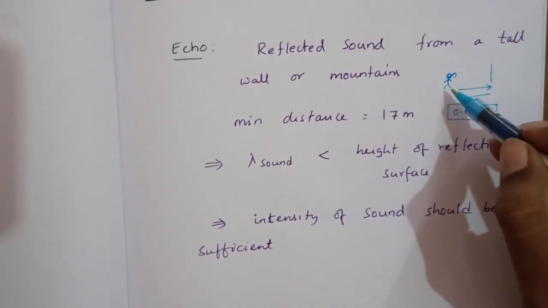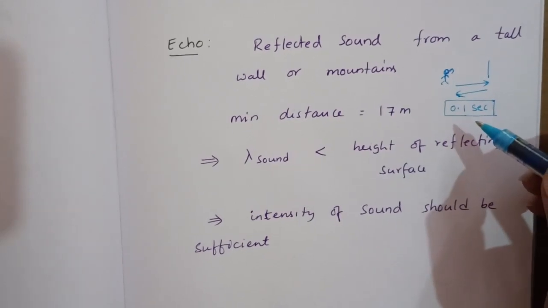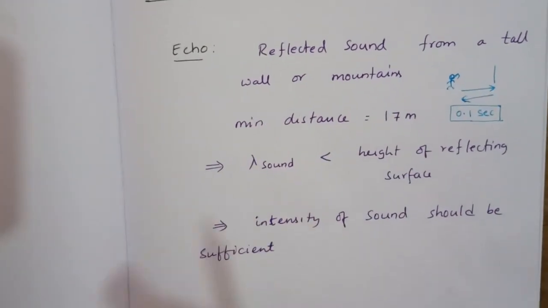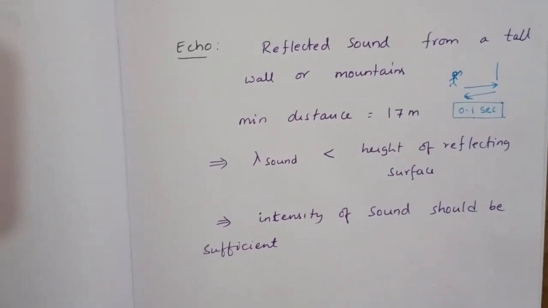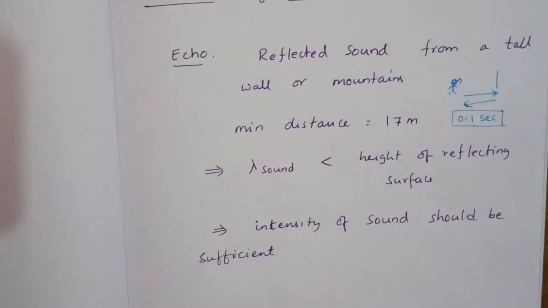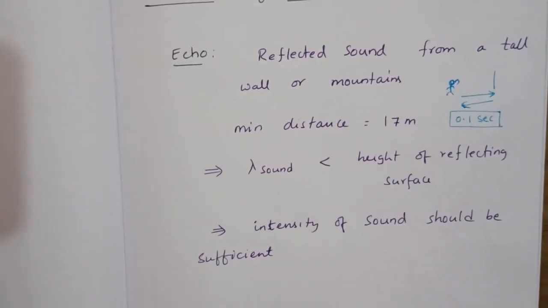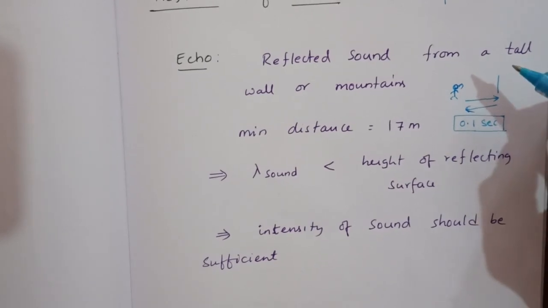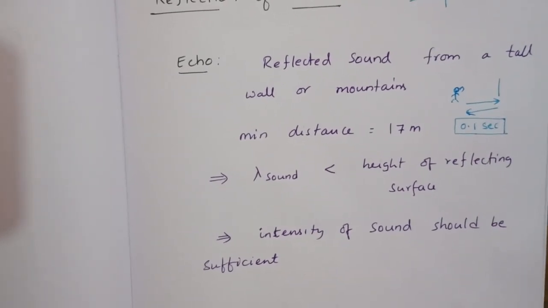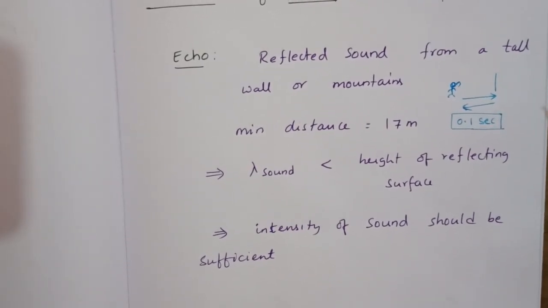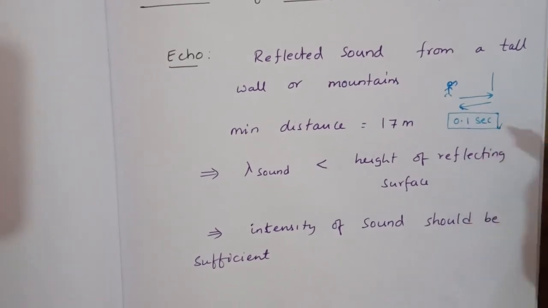So if the gap between two sounds is a minimum of 0.1 second, then the listener can listen to both sounds. When I say hello, I can listen. Then it reflects back, and again I should listen to that same hello. If both come at a time, I can't identify them. The human brain can't differentiate, so the gap should be 0.1 second.